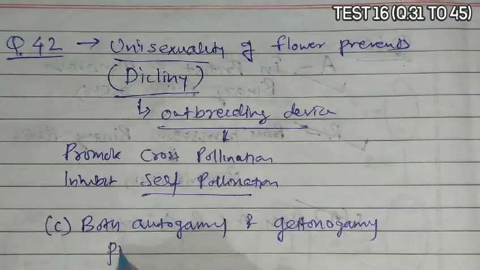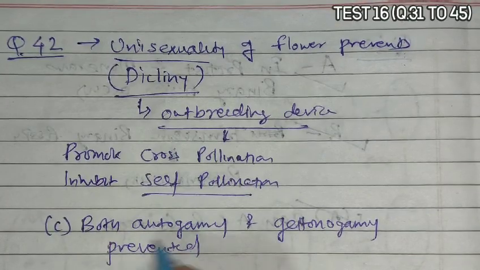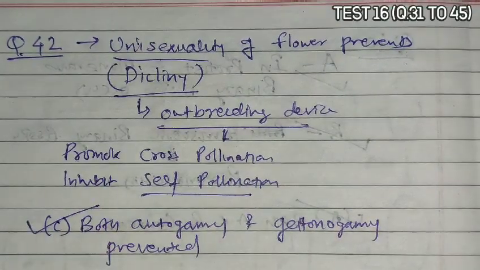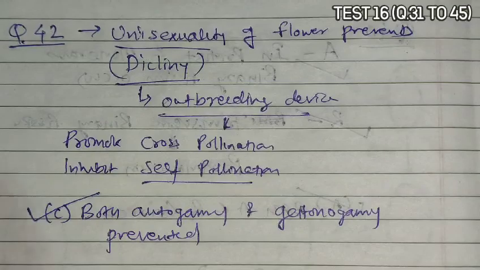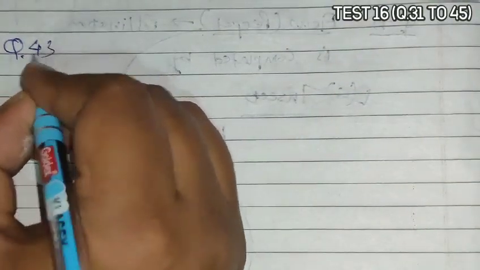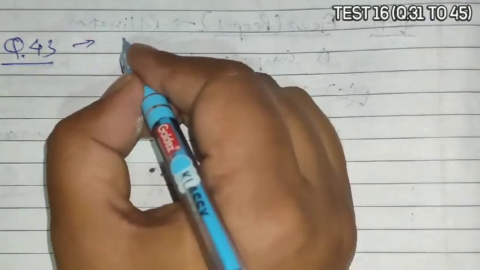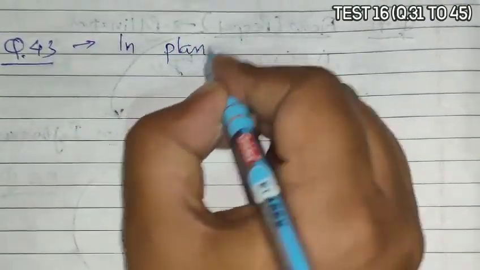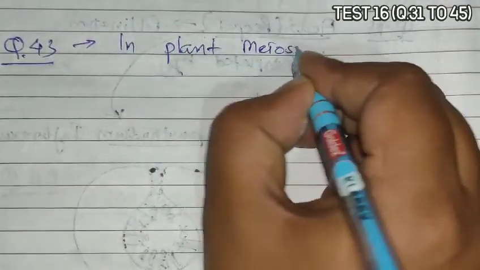So in this case, if self pollination is prevented, it means both autogamy and geitonogamy should be prevented. So the answer is option C, that both autogamy and geitonogamy get prevented. So option C is the correct answer.